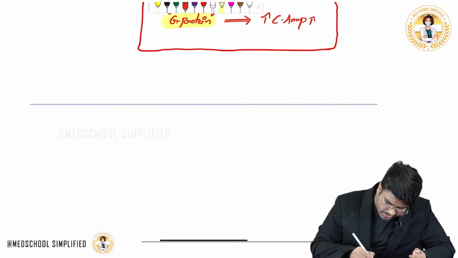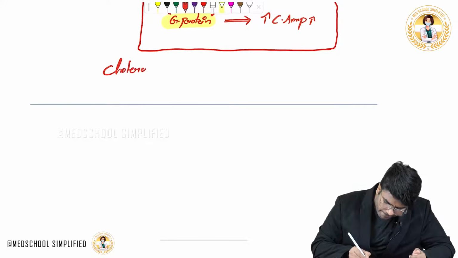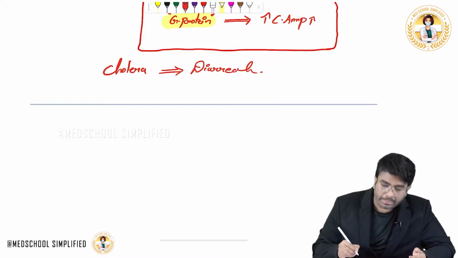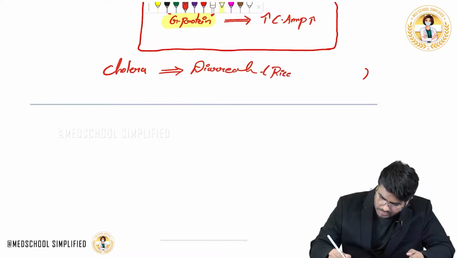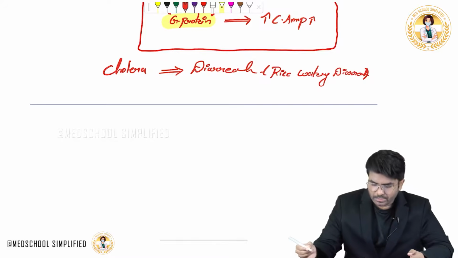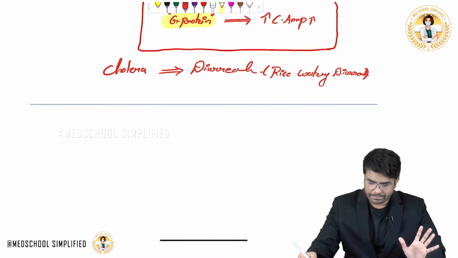So the cholera patient is going to have diarrhea, and this diarrhea is typically called rice watery diarrhea.